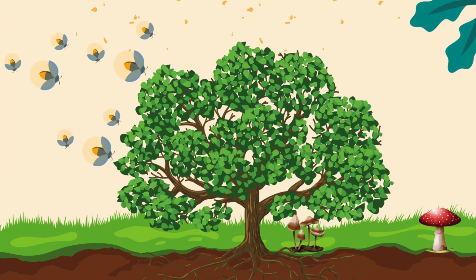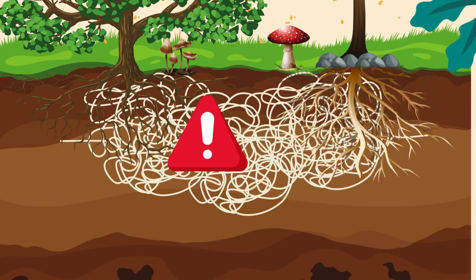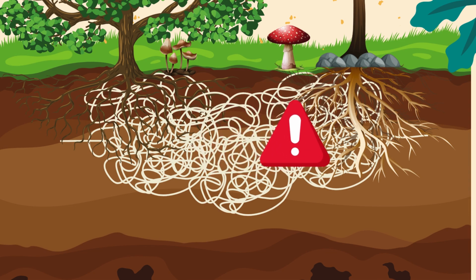For example, if one tree is attacked by insects or disease, it can send a warning signal to its neighbors, who can then prepare their defenses by producing chemicals that repel the invaders or attract predators.